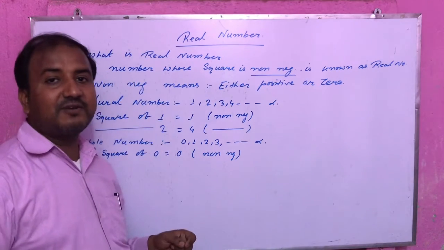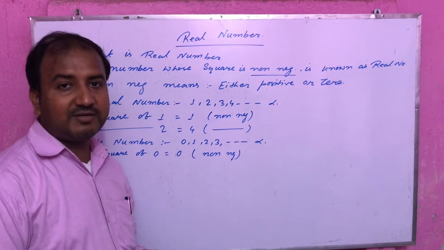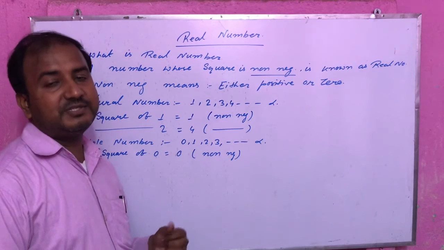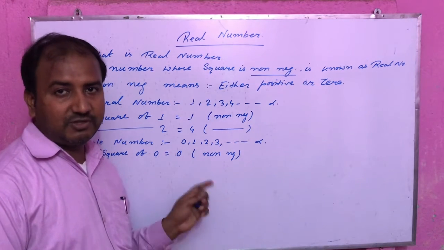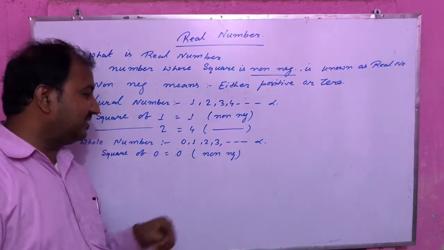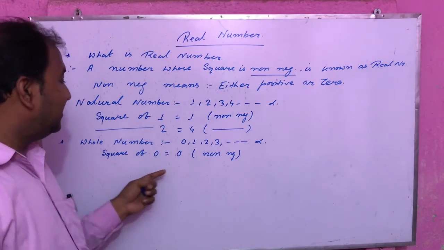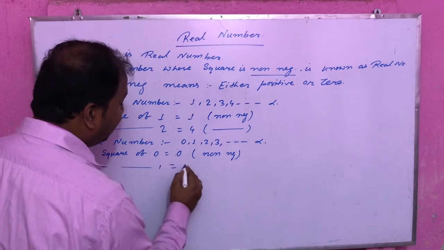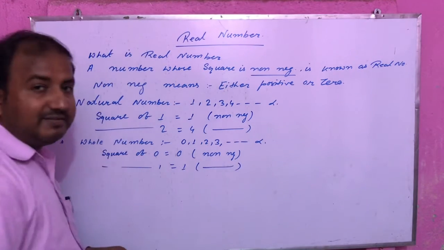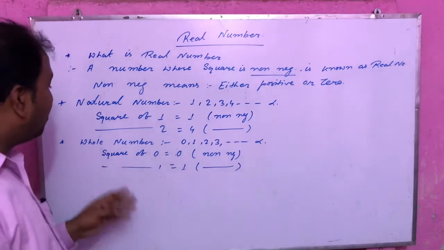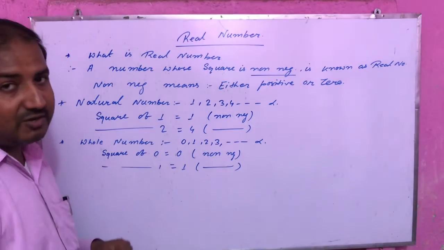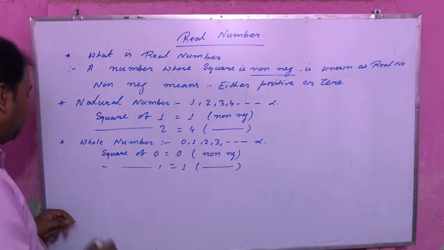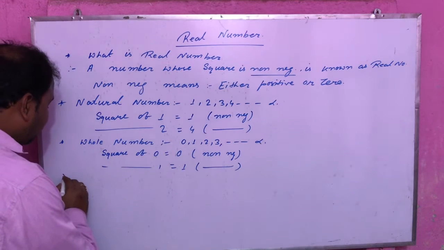If someone asks whether 0 is positive or negative, the answer is 0 is neither positive nor negative, and the square of 0 is non-negative. Similarly, the square of 1 becomes 1, which is also non-negative. Finally, we can say all the whole numbers are also real numbers.